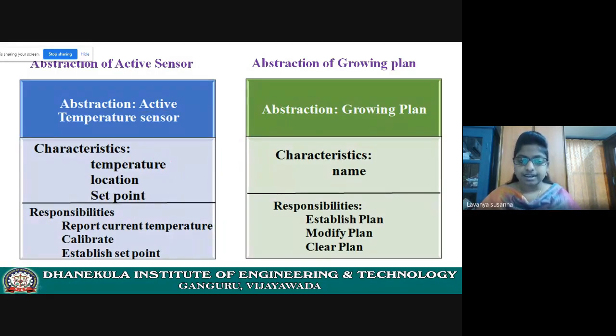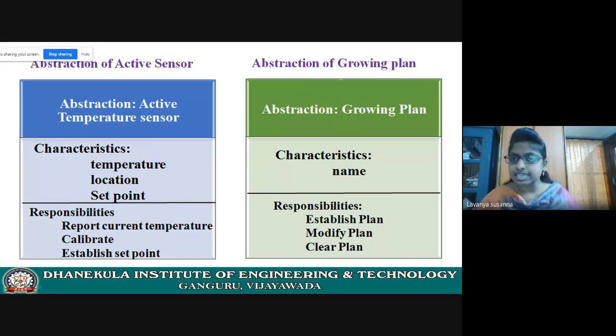Let us identify the data and the responsibilities. The data is temperature because it must show the temperature. It must show the location. You must set a point. This is the data required. What are the responsibilities of the active sensor? It must report the current temperature. Calibrate means adjustment: establish a set point. A set point must be established. This is the abstraction of the active temperature sensor.